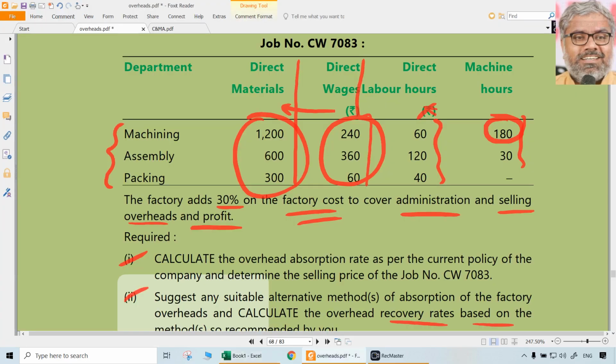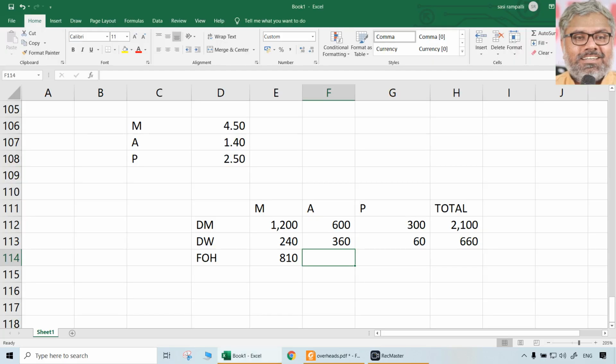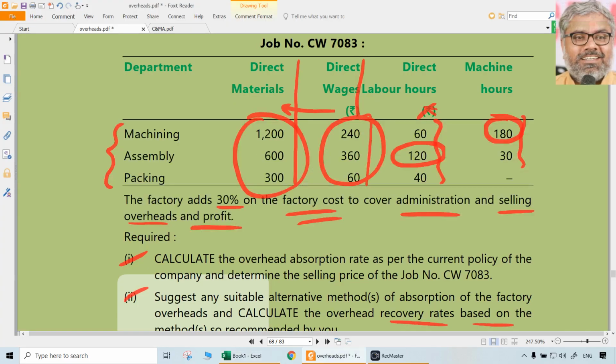For the assembly department, we should not look at machine hours, we have to look at labor hours, because that is the labor hour rate basis we have taken. 120 labor hours are worked in that department. So 120 into 1.4 is the overheads. For this particular job, we are absorbing the overheads on these rates. These are also predetermined rates only. The only difference is earlier that was a blanket rate, now it is a departmental rate.